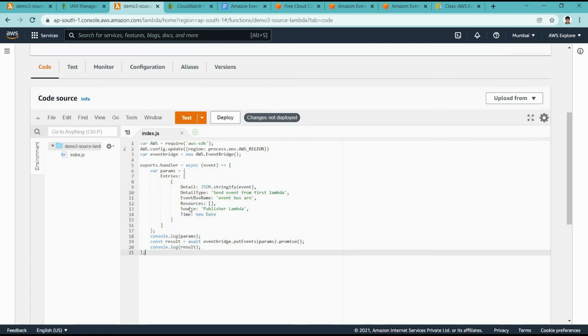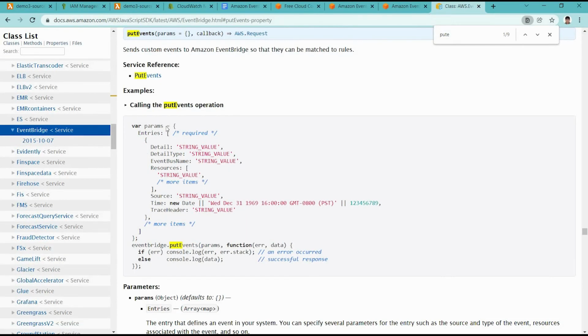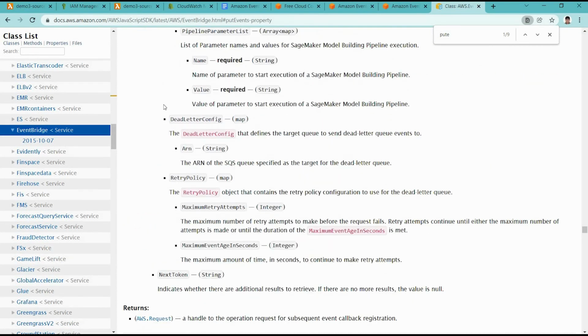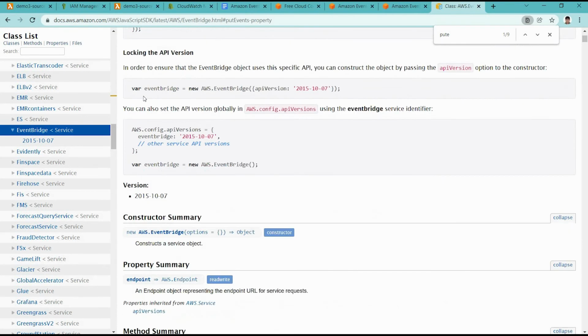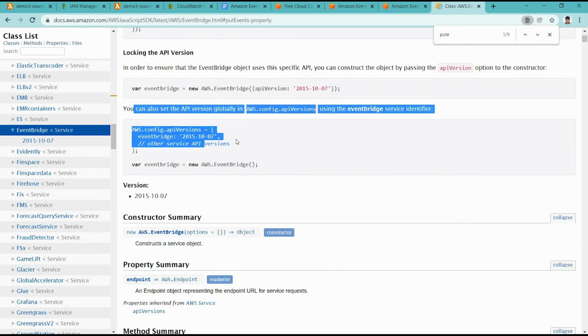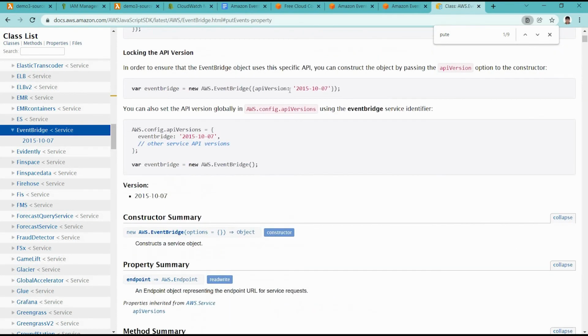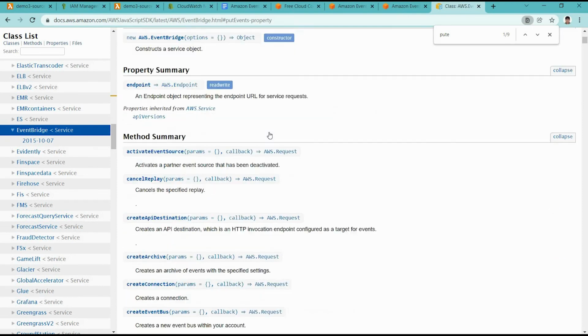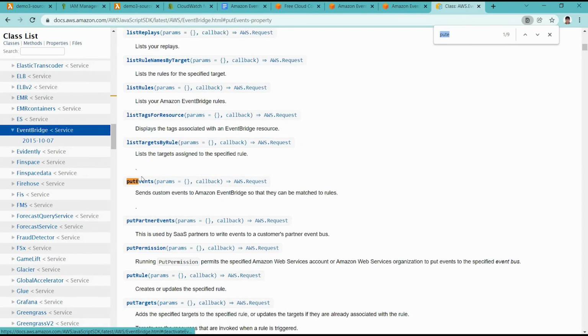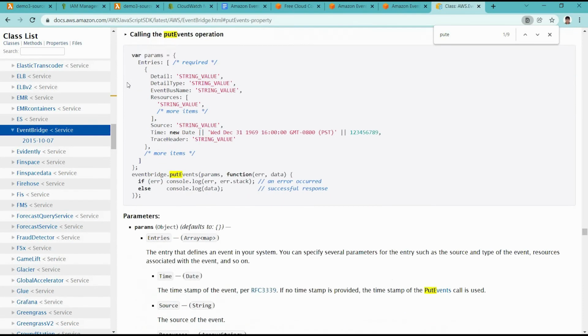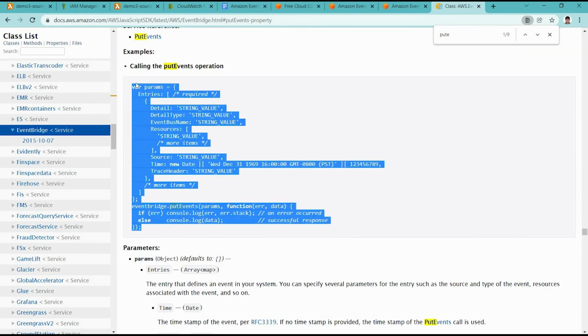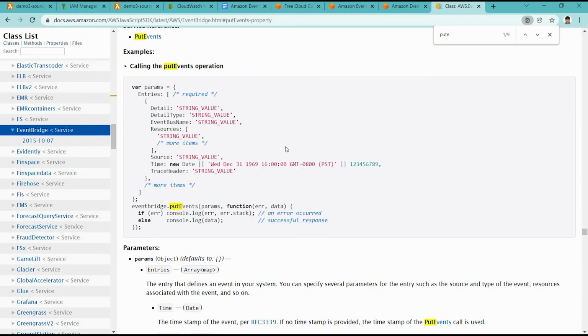So this logic I already created, and this is the same logic demonstrated here: you are able to import the AWS SDK, create an object of EventBridge, and then call this put event action. That will put your event on a particular event bus in EventBridge, and it will further take the action as per the rule match.